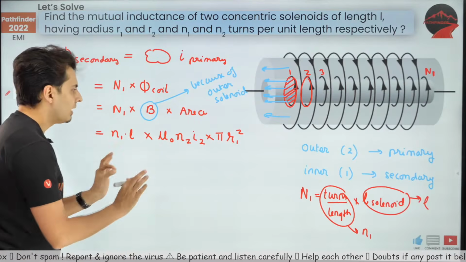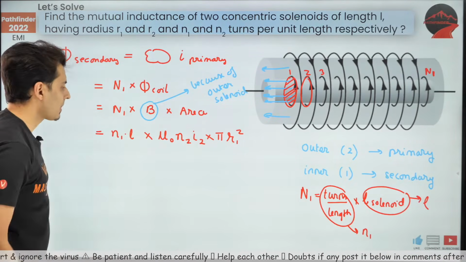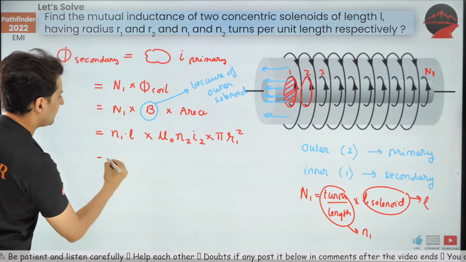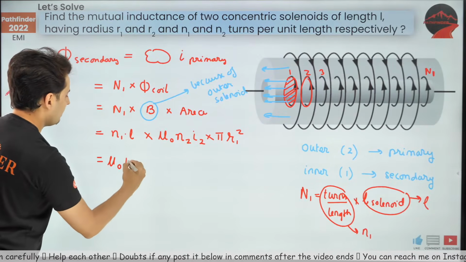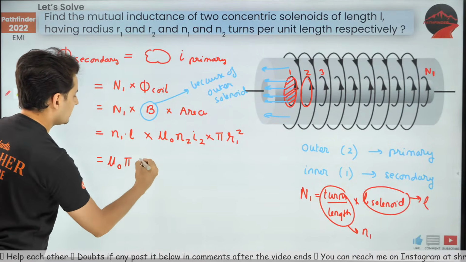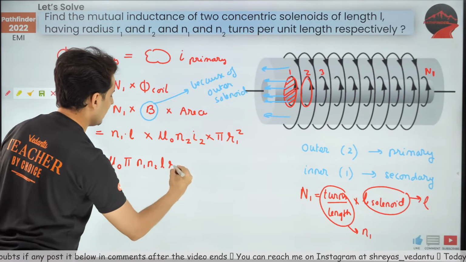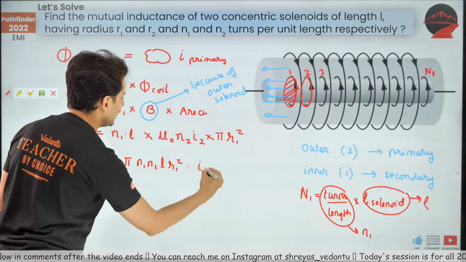That might confuse you for this problem, but we need to solve it as per the given dimensions. Anyways, now just rearrange this. So what am I going to get? I'm going to get mu naught, then I also have pi, I have also n1 and n2 and L, of course, and I also have R1 square, cool, and the only thing remaining is I2.